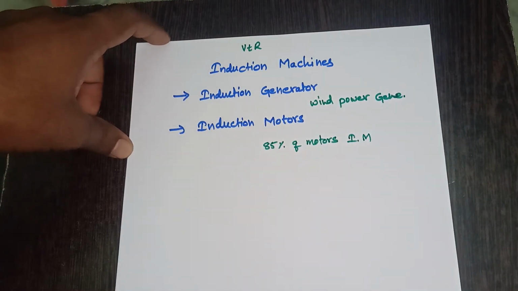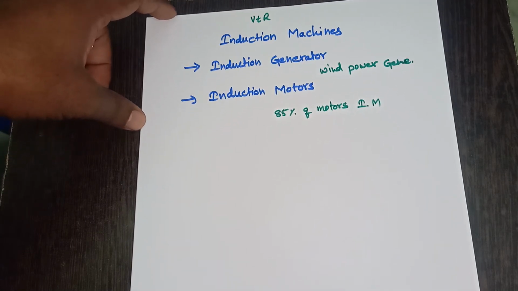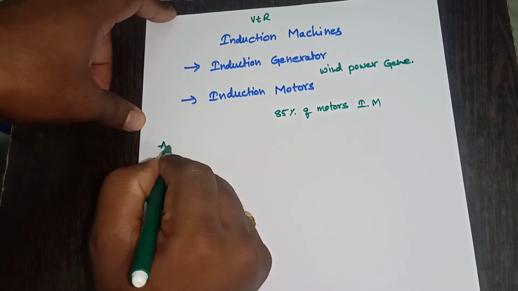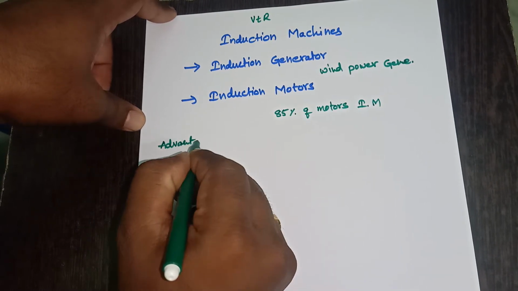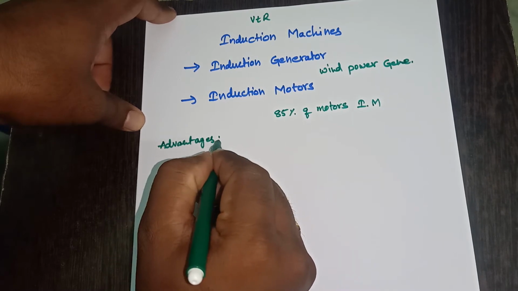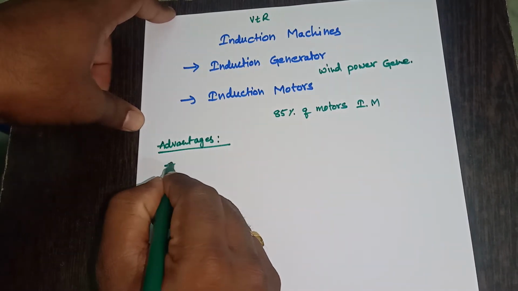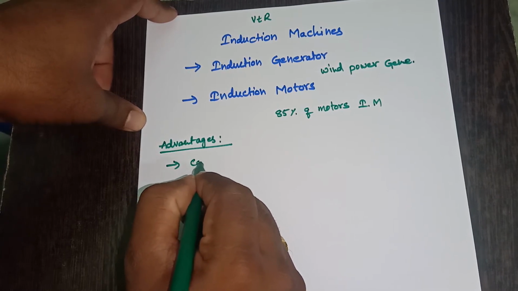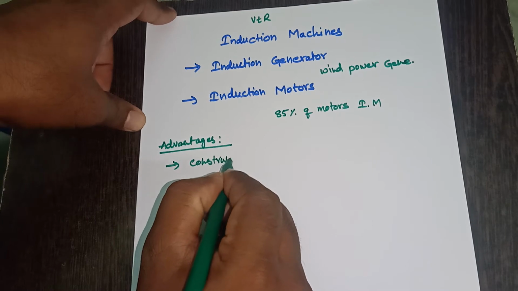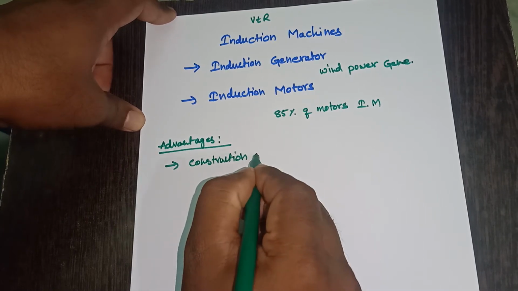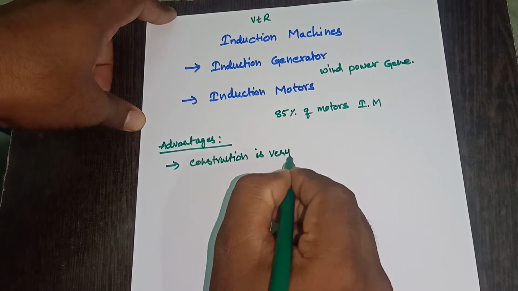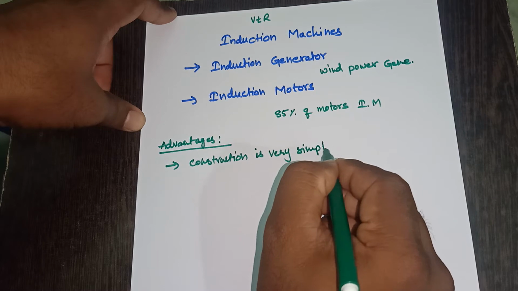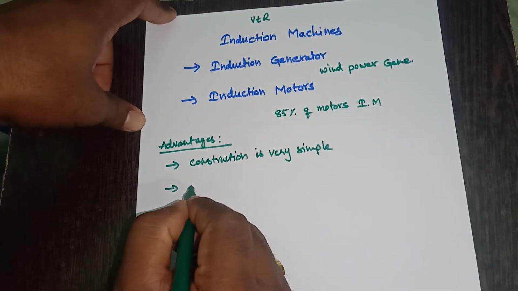The main advantages of induction motors are, its construction is very simple, and it is rugged and robust.